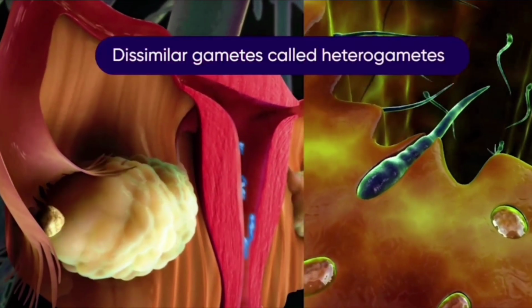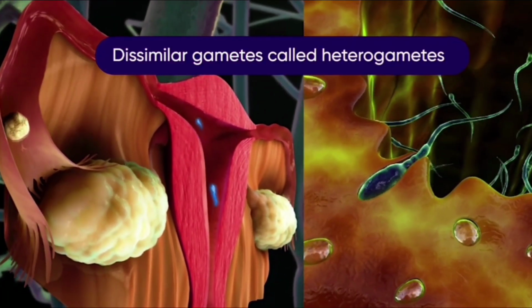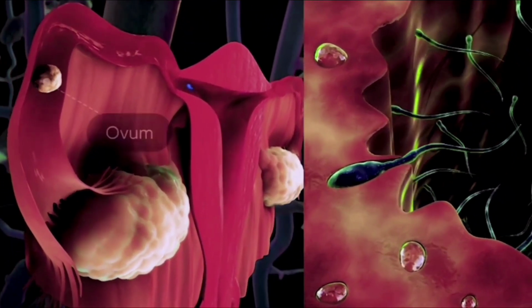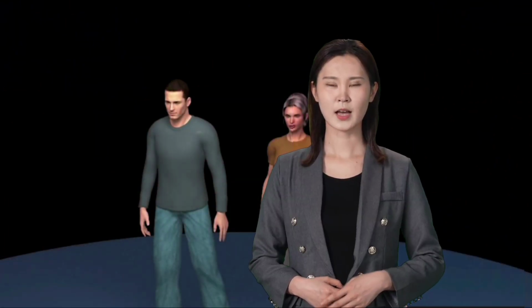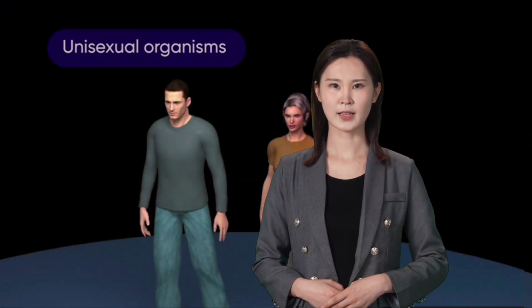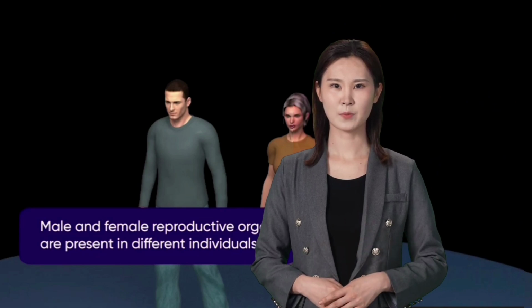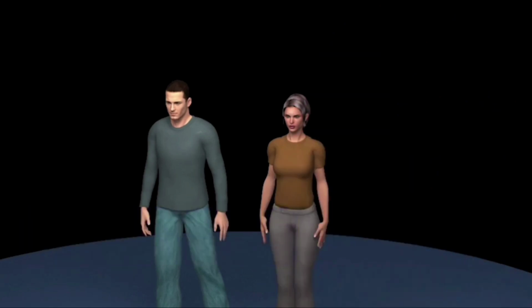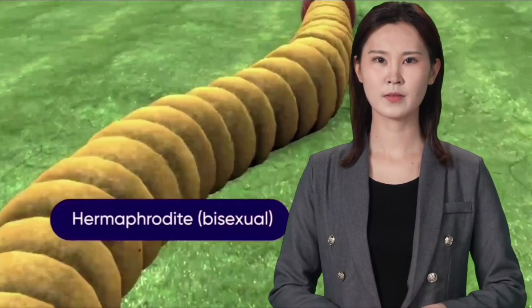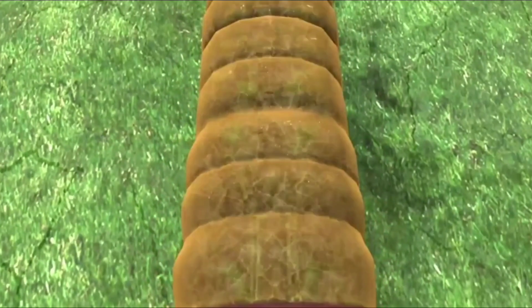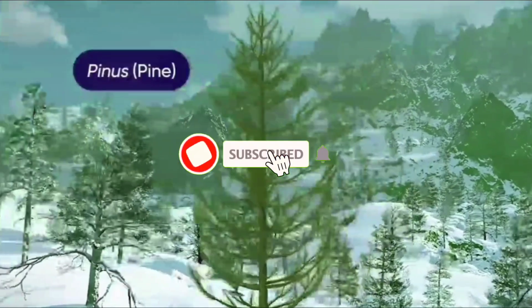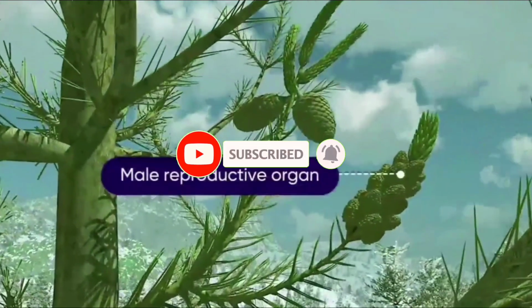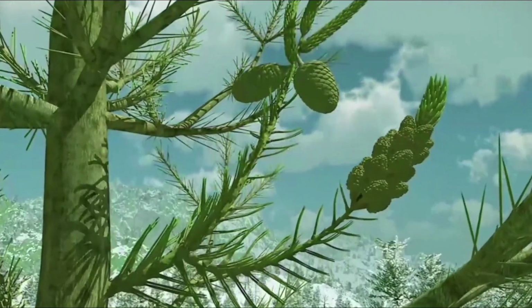Human beings produce dissimilar gametes called heterogametes. Here, the female gamete is called ovum or egg, while the male gamete is called a sperm. Human beings are referred to as unisexual organisms, as male and female reproductive organs are borne by different individuals. Animals like earthworms are called hermaphrodite or bisexual, as they exhibit presence of both male and female reproductive organs in a single individual. In plants like pine, the reproductive organs, both male and female, are separate but are found on the same plant.